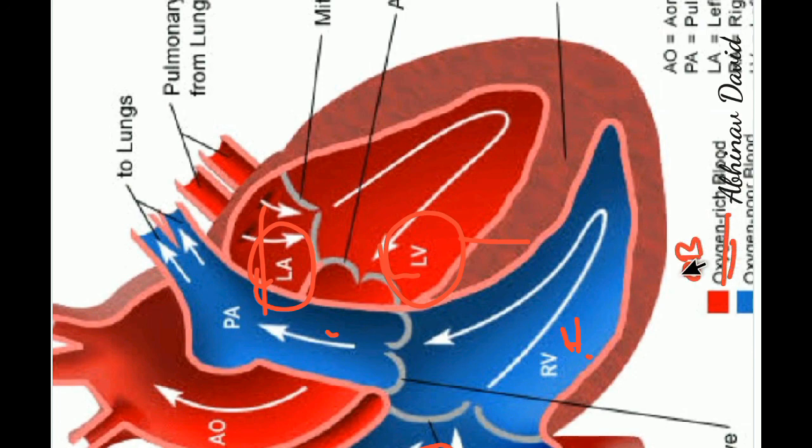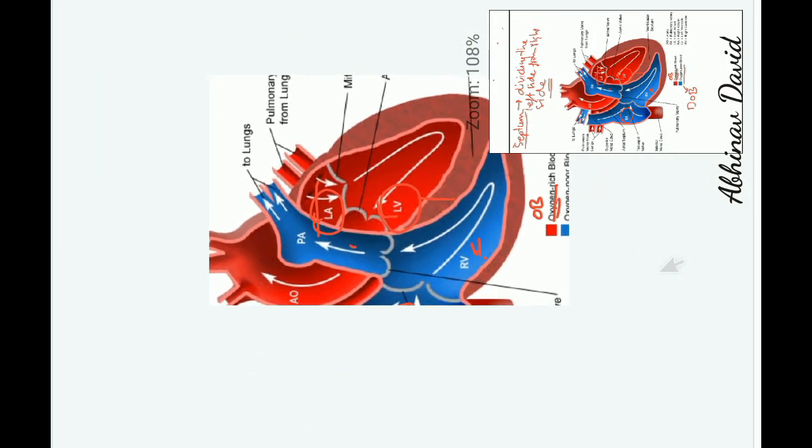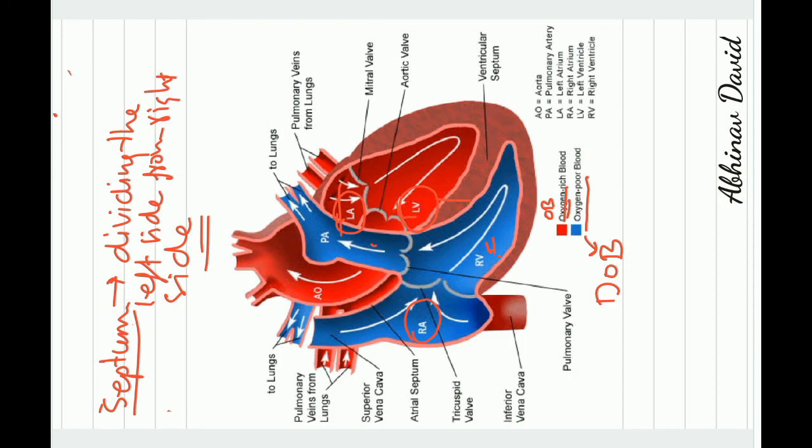Now, blood has red color only. Blood does not have a blue color or any other color. But for the sake of understanding, we have designated the colors to the left and right side to differentiate between oxygenated and deoxygenated blood. So this is about the structure of our heart.